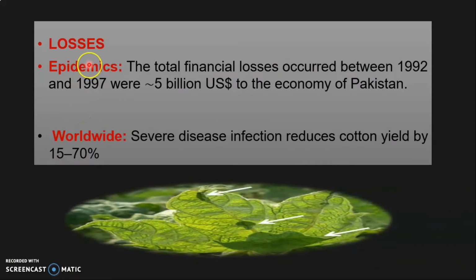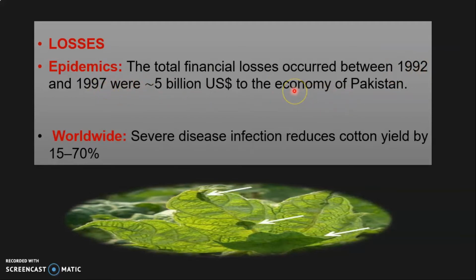And when we talk about the losses, as I have told you, this disease appeared as an epidemic in 1992 in Pakistan, and Pakistan suffered financial losses. Total financial losses to Pakistan were about $5 billion from 1992 to 1997.